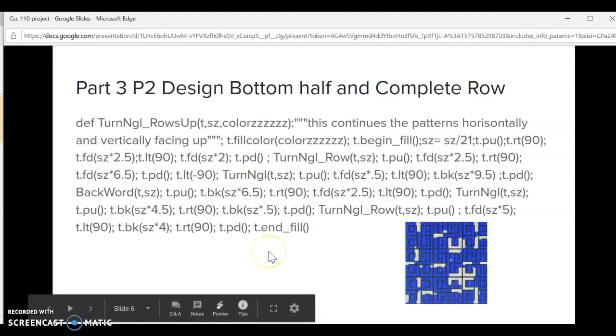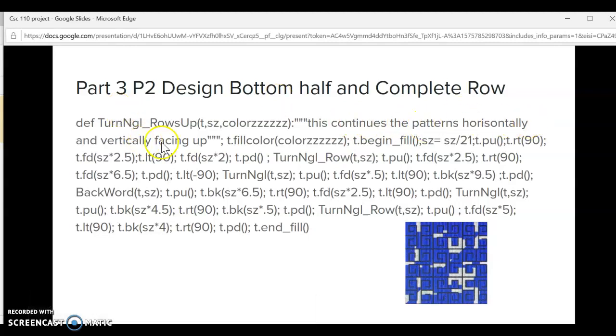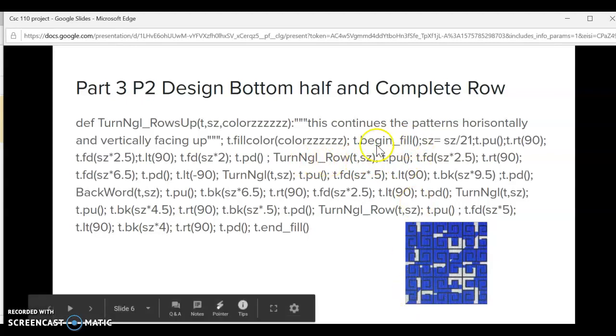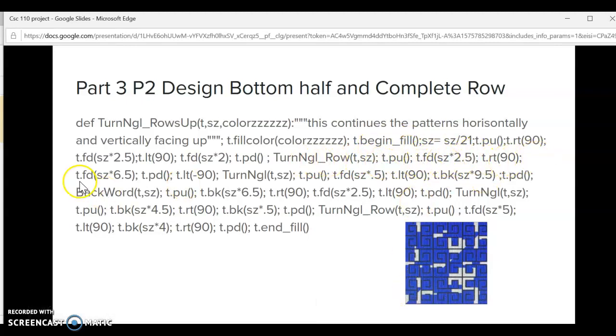For this one, I make the entire design. So I do depth_turn_angle_row_up with tess, size, and colors. This continues the pens horizontally and vertically facing up. I fill in the color I want, begin fill, size is going to be assigned to 21, pen up, right 90, forward size times 2.5, left 90, forward size times 2, pen down, turn angle row, which is another helper function, pen up, forward size times 2.5, right 90, forward size 6.5, pen down, left negative 90, then turn angle, tess and size.